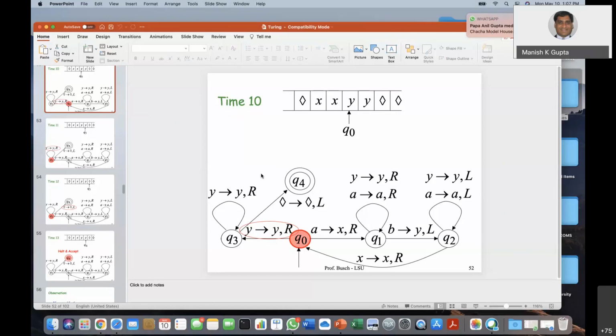Okay. And sir, the restriction in the Turing machine that we cannot go from the final state anywhere, did it also come from the two stack representation of the Turing machine? Yeah, so I'm saying that unless you understand the two stack thing, or maybe if you are too curious, see if you can map a pushdown automata with two stacks. Of course, you need to study a little bit about it, and then see if you can map it with the Turing machine.